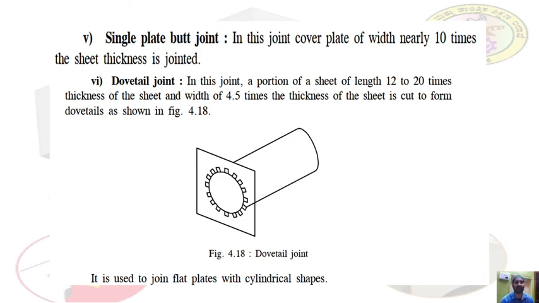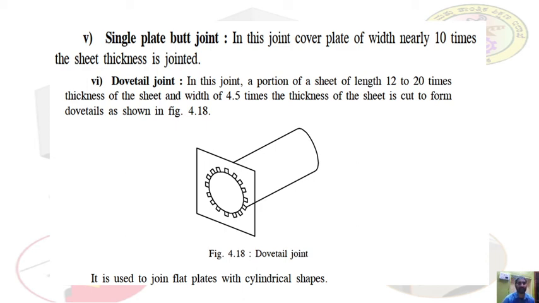Single plate butt joint. In this joint the cover plate's width is nearly 10 times the thickness of the sheet. That means here in the butt joint the plates are placed next to one another. They are not overlapped, they are placed next to one another, and upon them a cover plate is used which is 10 times the thickness of the original sheet metal.